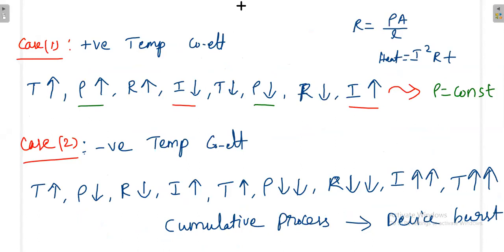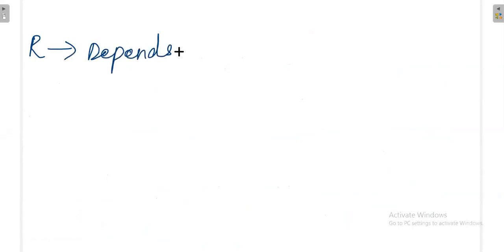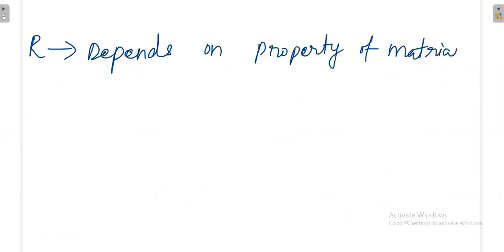So what I'm telling: R depends on the properties of the material and dimensions.